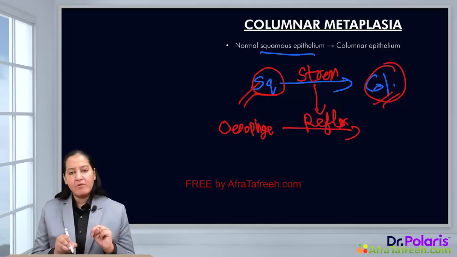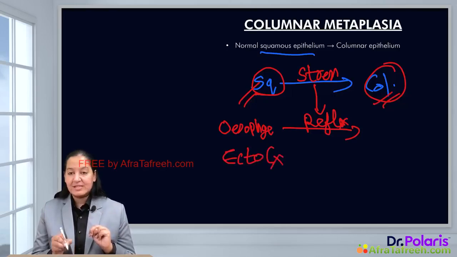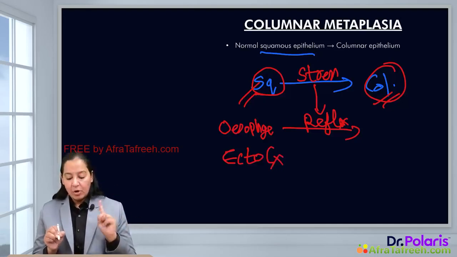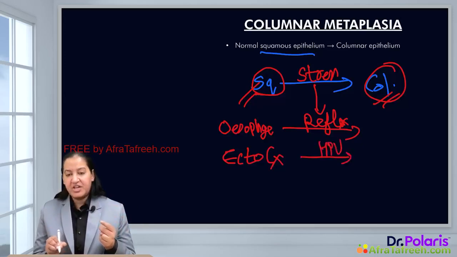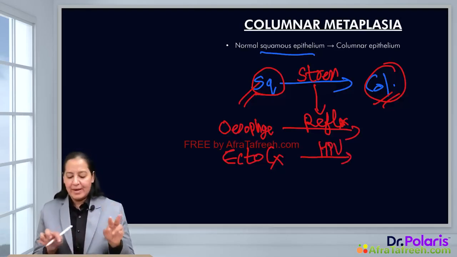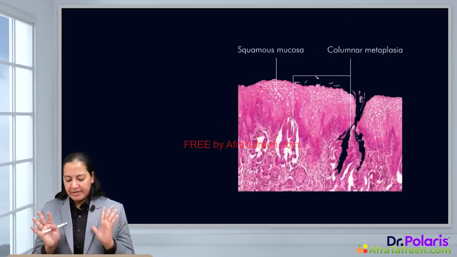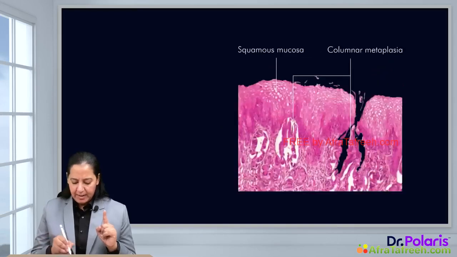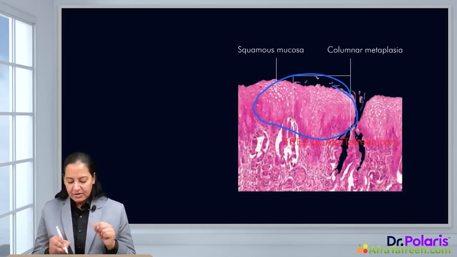And the second example I have already quoted, the female ectocervix, not endo. Endocervix is an example of squamous metaplasia. Normally the female ectocervix has squamous epithelia, and because of HPV viral infection, the squamous gets converted to columnar. So here we have only two organs, two examples. You can see in this diagram that normally it is squamous epithelia. You can appreciate this all is squamous epithelia, but due to the stress, it is converting into columnar.